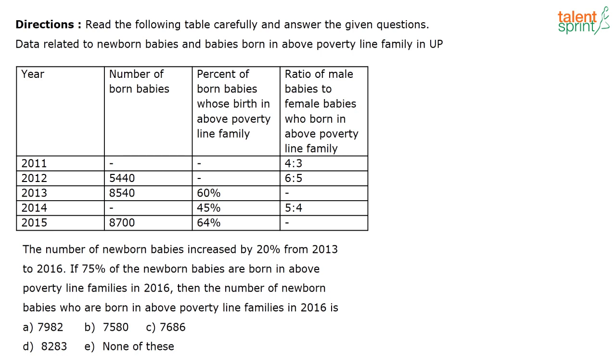Now, next question. Next question is there on your screen. The number of newborn babies increased by 20% from 2013 to 2016.